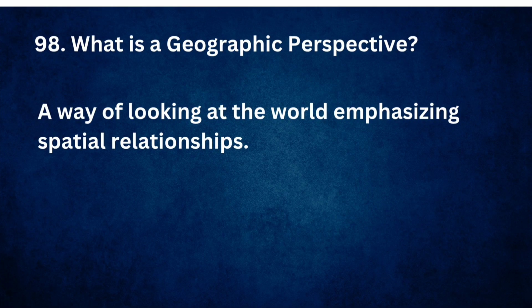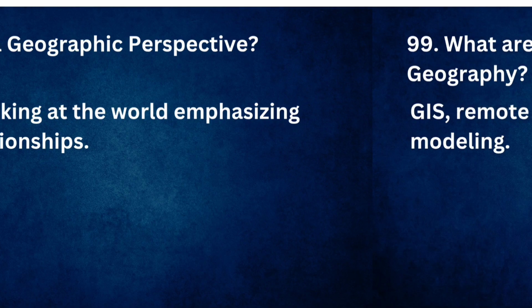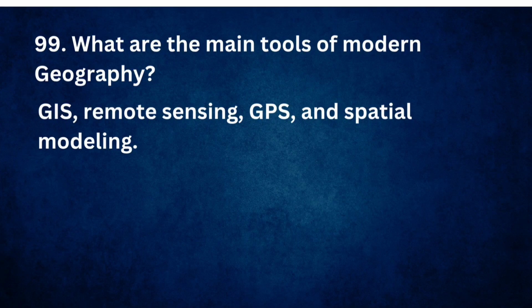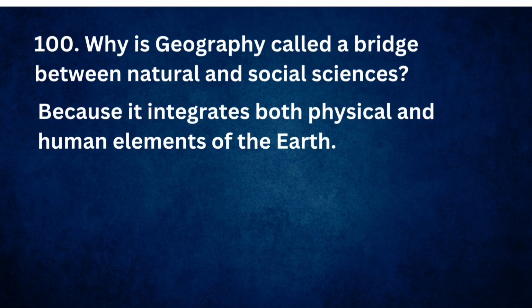What is a geographic perspective? A way of looking at the world emphasizing spatial relationships. What are the main tools of modern geography? GIS, remote sensing, GPS, and spatial modeling. Why is geography called a bridge between natural and social sciences? Because it integrates both physical and human elements of the Earth.